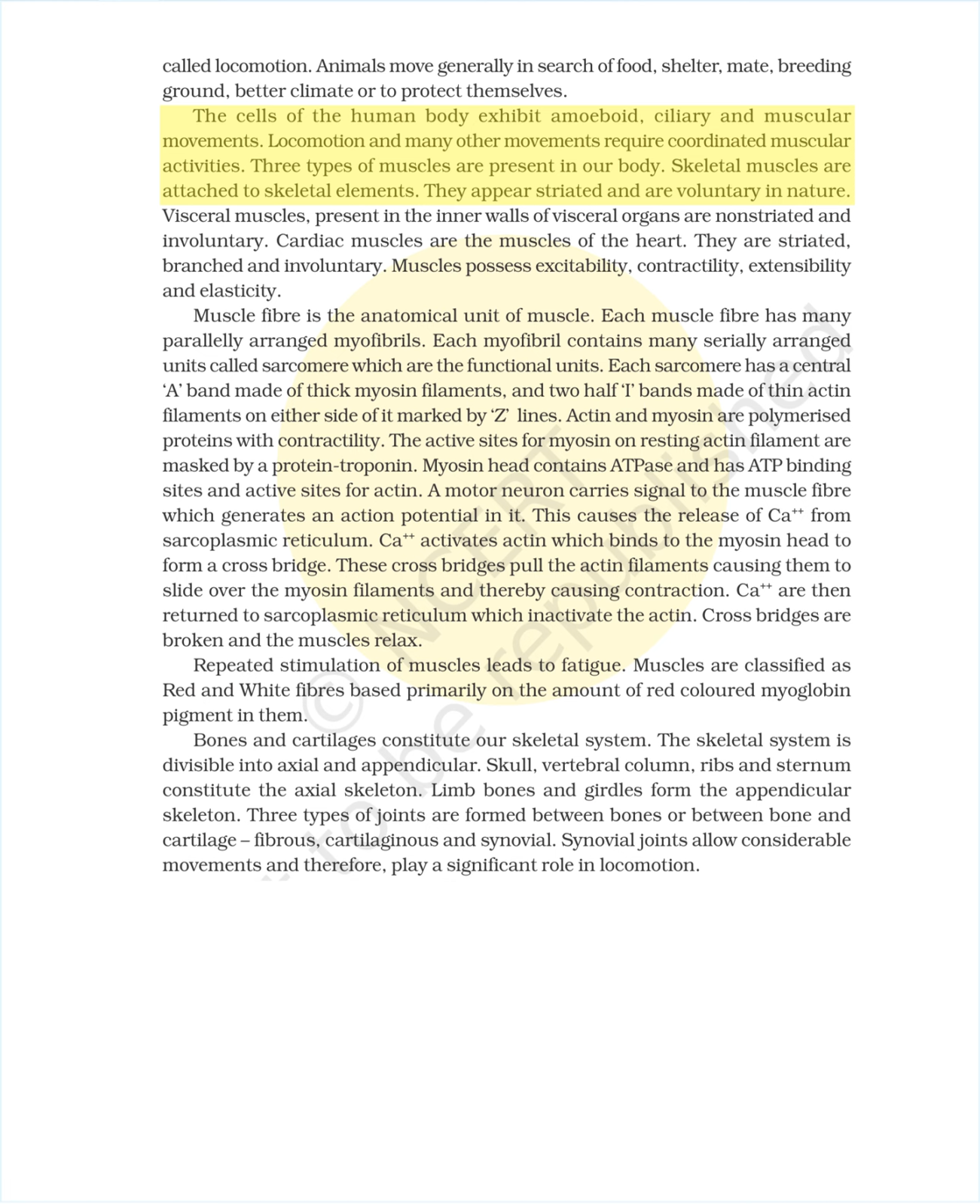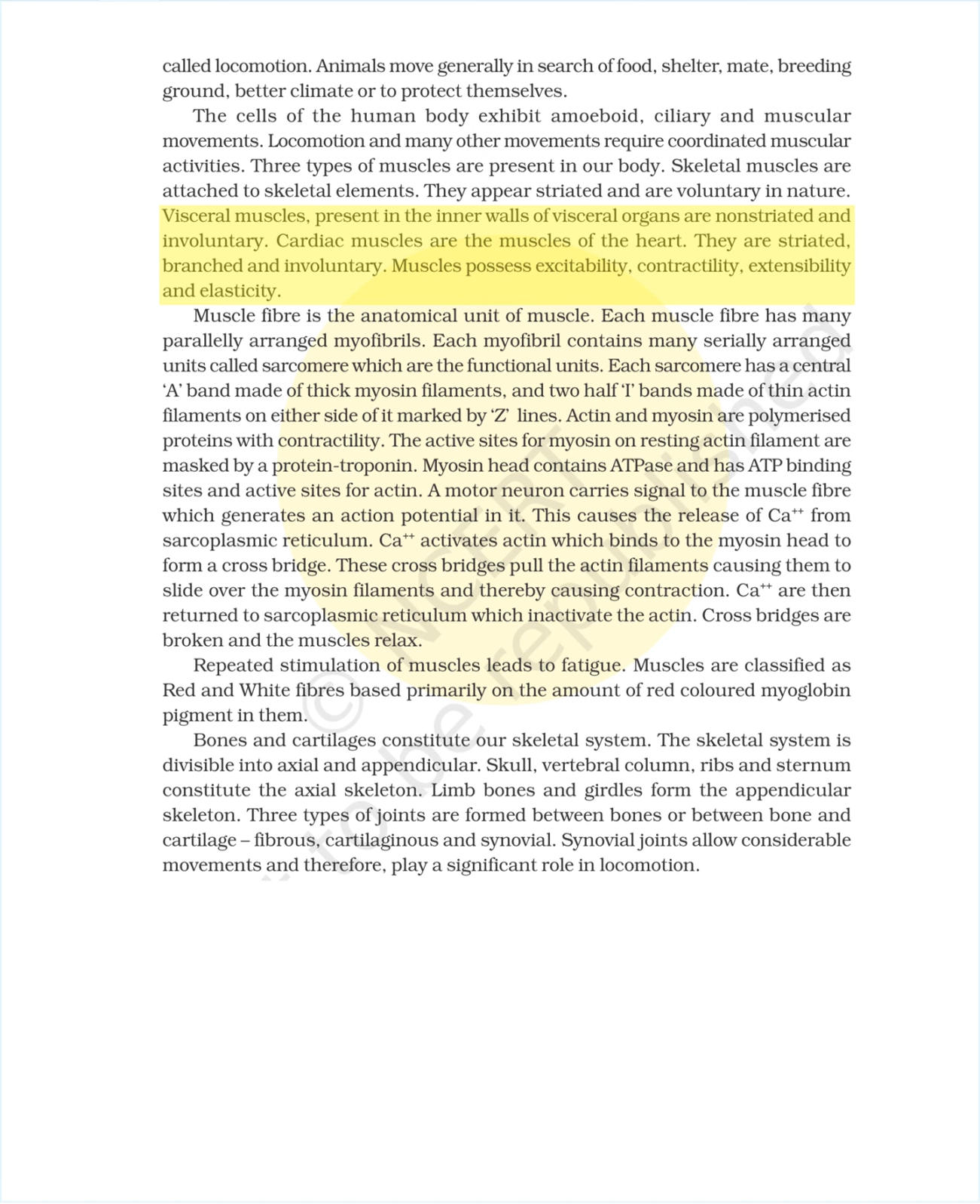The cells of the human body exhibit amoeboid, ciliary, and muscular movements. Locomotion and many other movements require coordinated muscular activities. Three types of muscles are present in our body. Skeletal muscles are attached to skeletal elements. They appear striated and are voluntary in nature. Visceral muscles, present in the inner walls of visceral organs, are non-striated and involuntary. Cardiac muscles are the muscles of the heart. They are striated, branched, and involuntary.